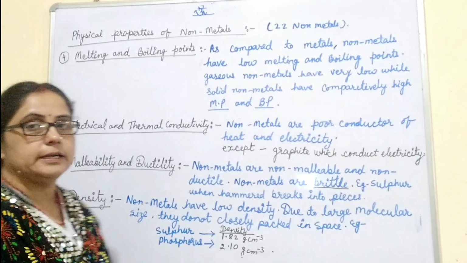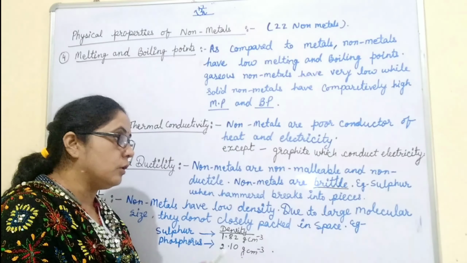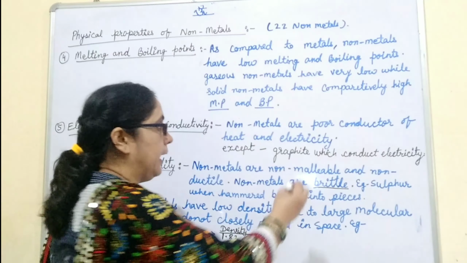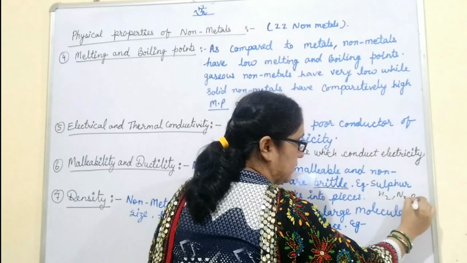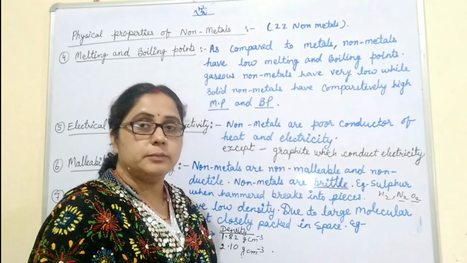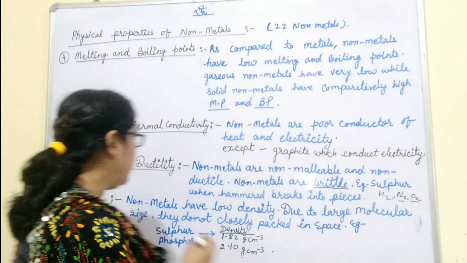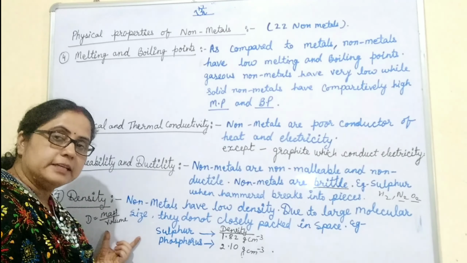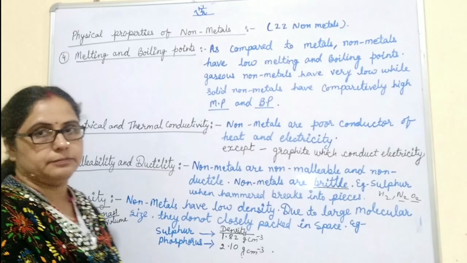If we are talking about density, nonmetals have low density. This is because mostly nonmetals exist in molecular form. For example, hydrogen H2, nitrogen N2, oxygen O2. So these nonmetals exist in molecular form, and we know that density is mass per unit volume. Due to the large molecular size of nonmetals, they have more volume and hence they have low density.